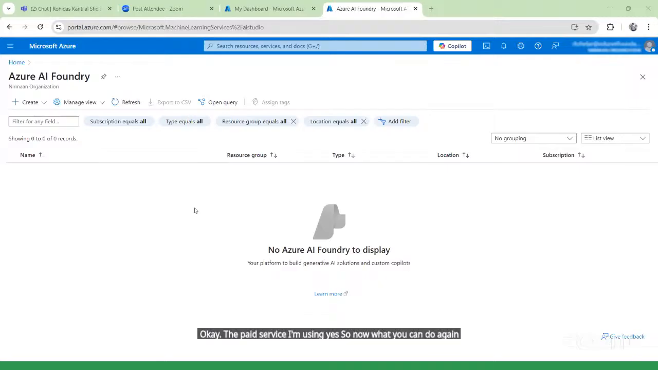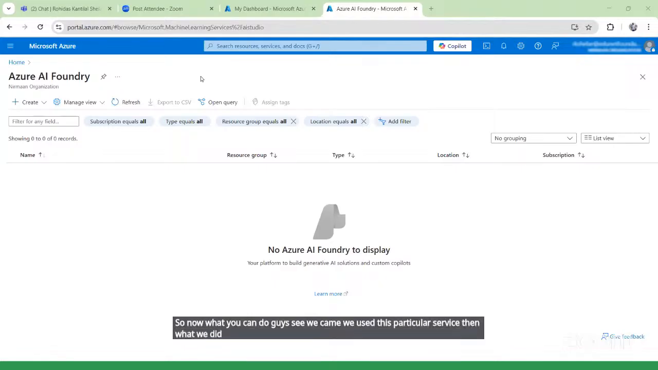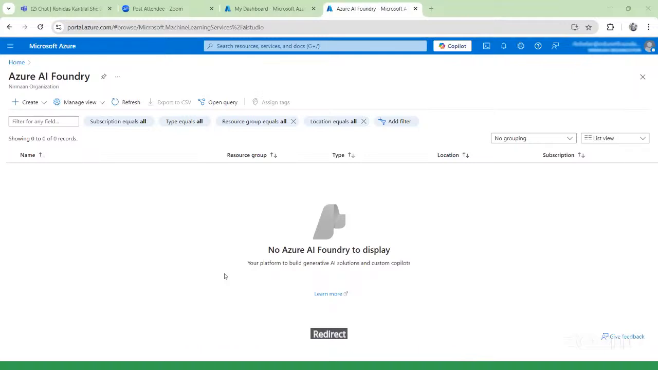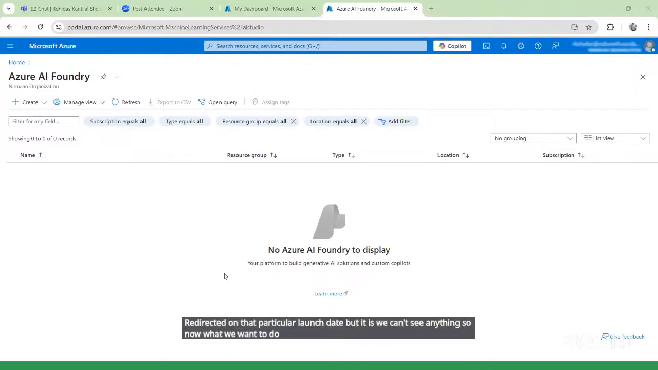So now, guys, we use this particular service. I searched for the Azure AI Foundry, and I was directly redirected to this particular page. This service I haven't created. If you previously created that service, you can directly be redirected to that particular launch page, but here we can't see anything else. So now we want to create that service.